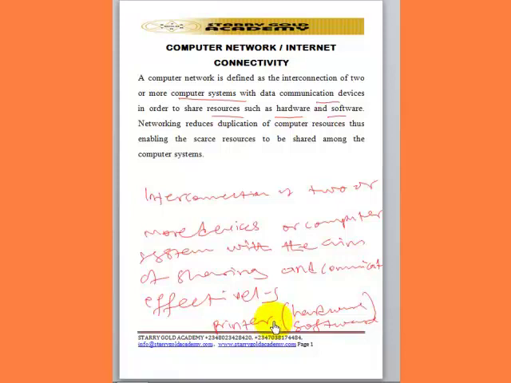The only condition is that the computer where we install the printer must be on all the time. Because if that computer is not on, by the time you send the file to be printed, it will just give us information that printer not found. That is the reason why it is always advisable to install the printer on the network server, because there is no way we can work on the network without the network server on.